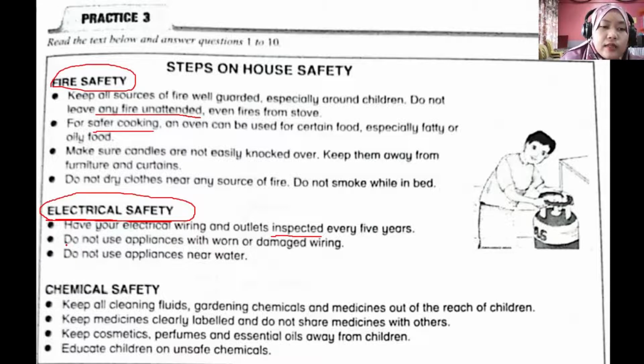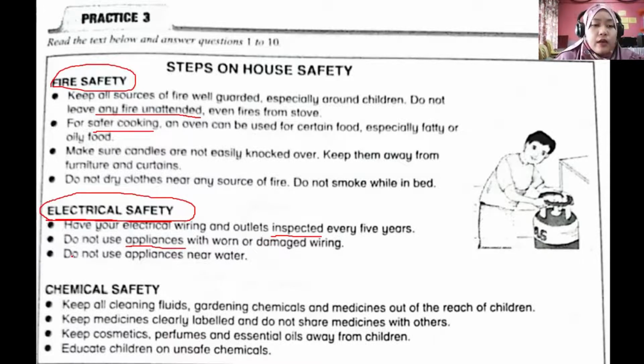And then the other tip is do not use appliances with worn or damaged wiring. Okay, do not use appliances. Appliances here is peralatan, peralatan for appliances. For example, you have your kettle, toaster, iron, okay, with worn or damaged wiring, okay, because it is dangerous.